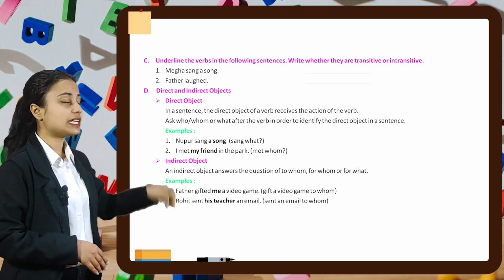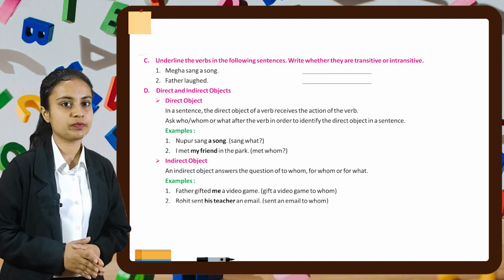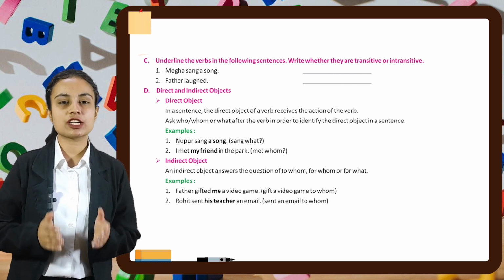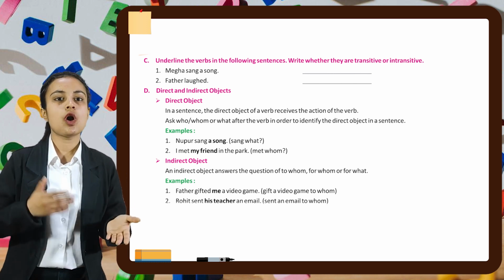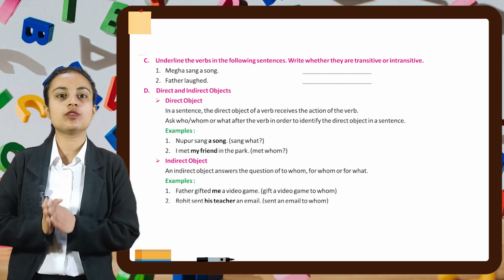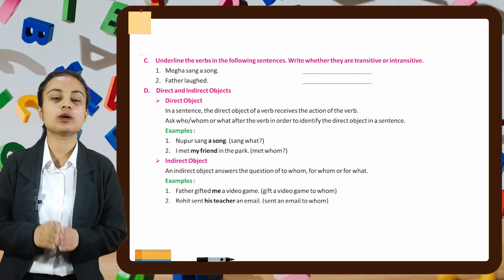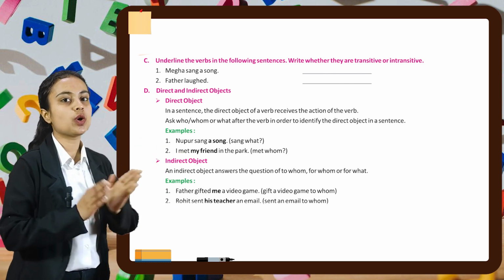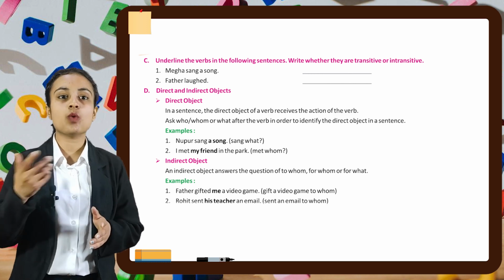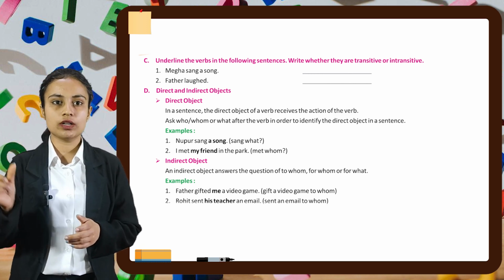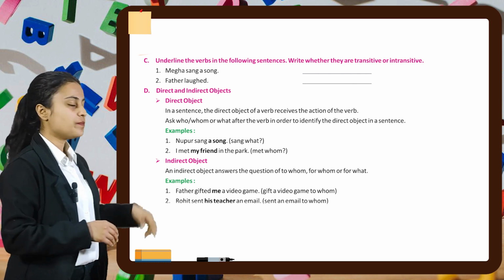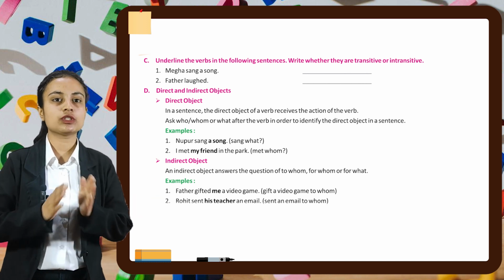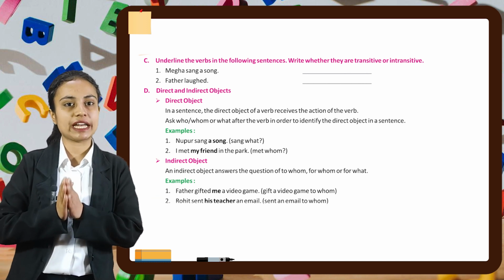Now our next topic is direct and indirect objects. Direct objects. In a sentence, the direct object of a verb receives the action of the verb. Ask who or whom or what after the verb in order to identify the direct object in a sentence. For example, Nupur sang a song. So here, if we ask a question, sang what? So she sang a song. In the second example, I met my friend in the park. Met whom? My friend. So these types of sentences are examples of direct object.